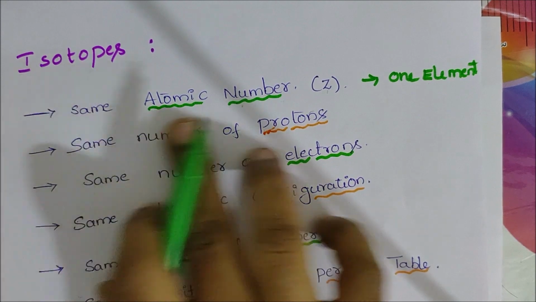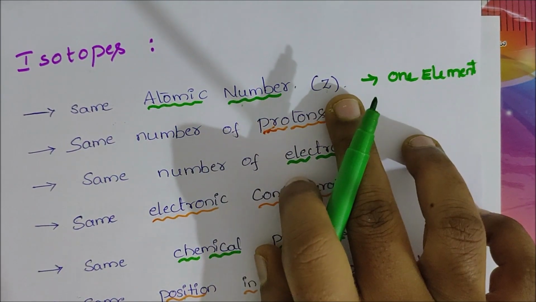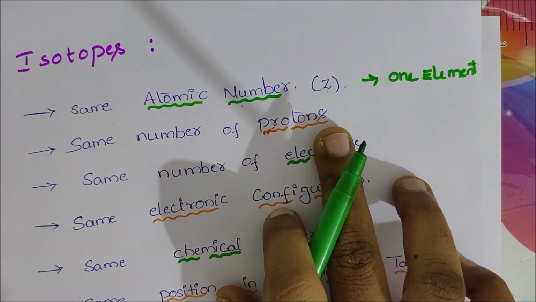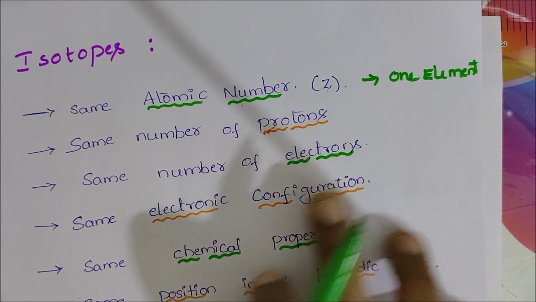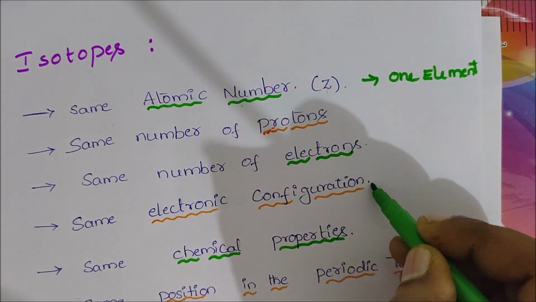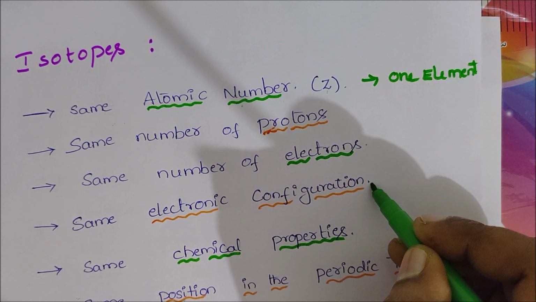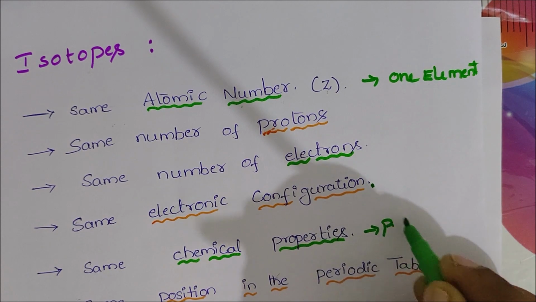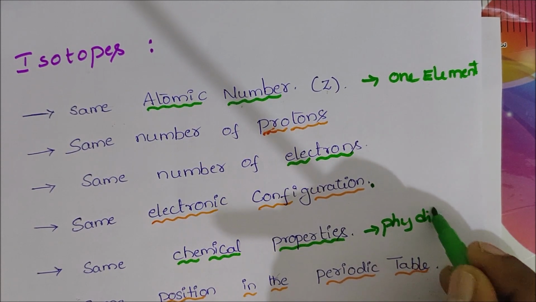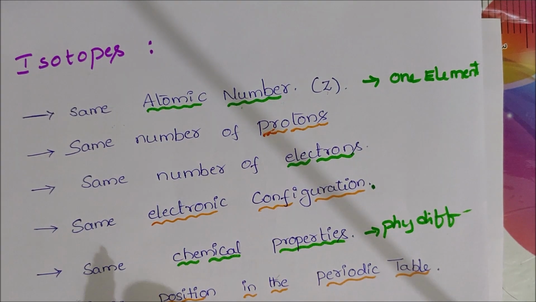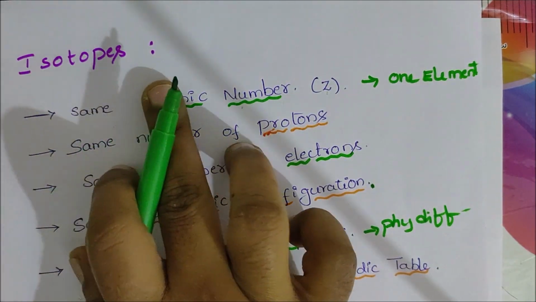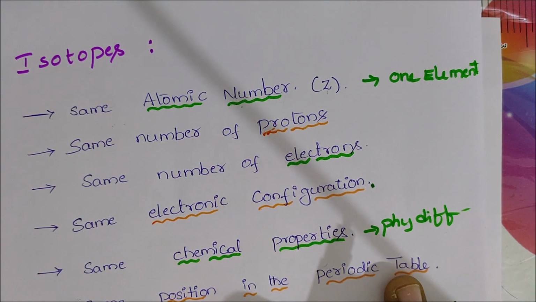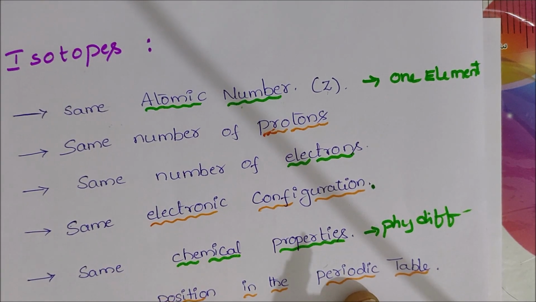In isotopes, the same atomic number means it contains one element, with the same number of protons and the same number of electrons. It has the same electronic configuration and the same chemical properties, but the physical properties are different. Since there is only one element, it has the same position in the periodic table.